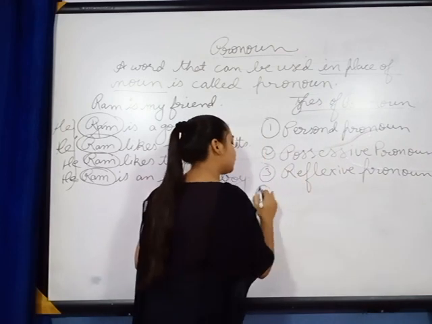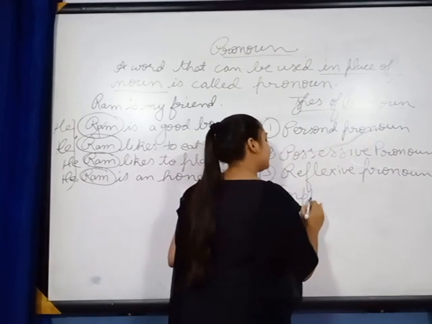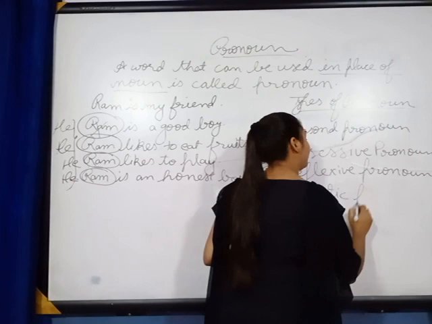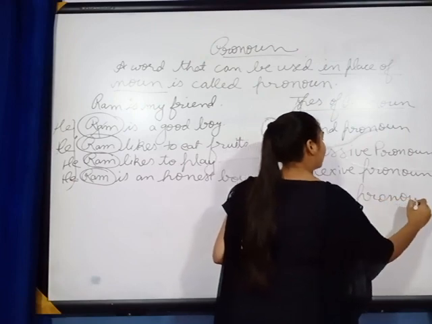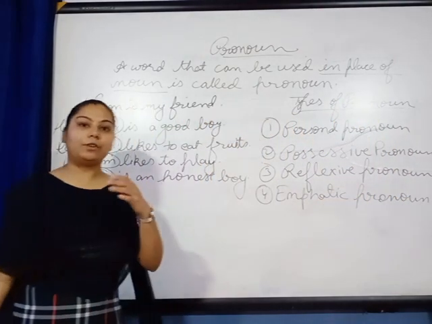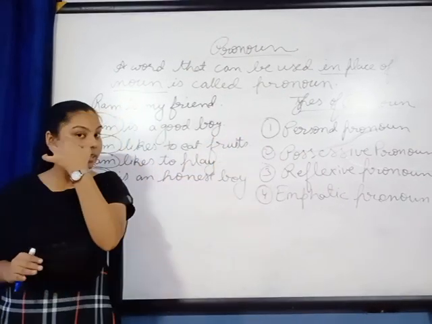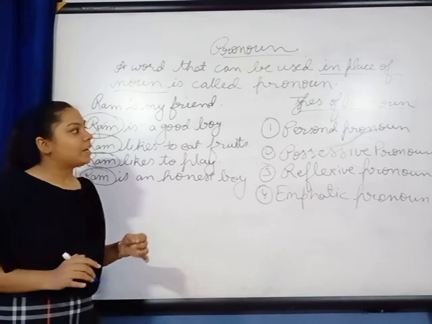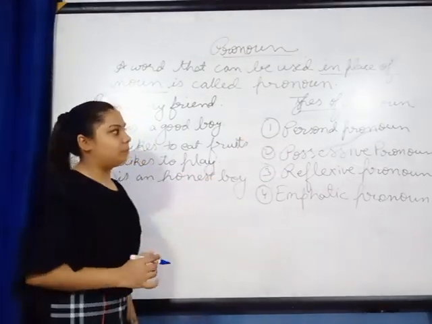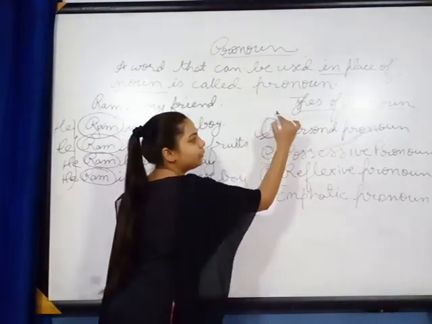And the fourth one is emphatic pronoun. There are basically 9 types of pronoun, but in today's class we are going to discuss these 4 types. So let's move on to the first type of pronoun, that is personal pronoun.